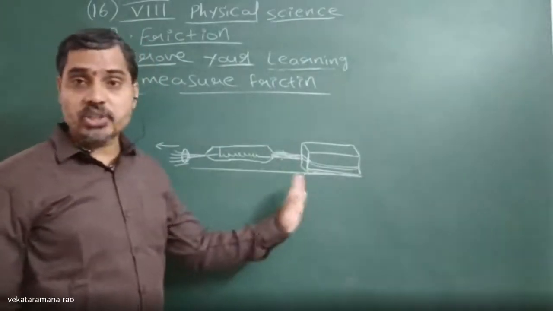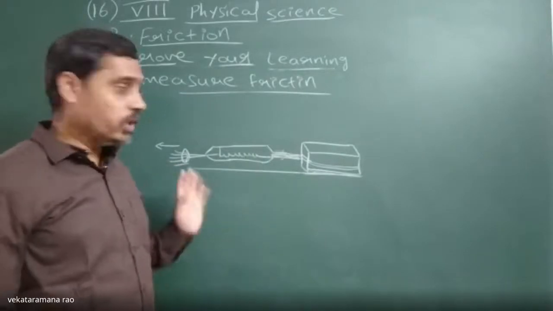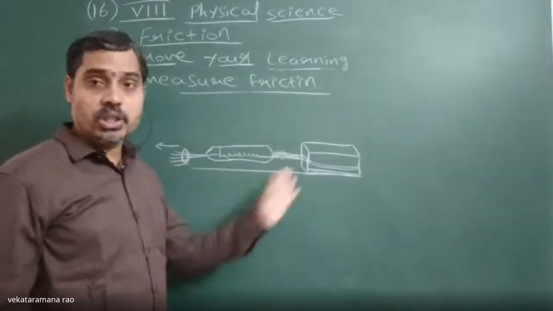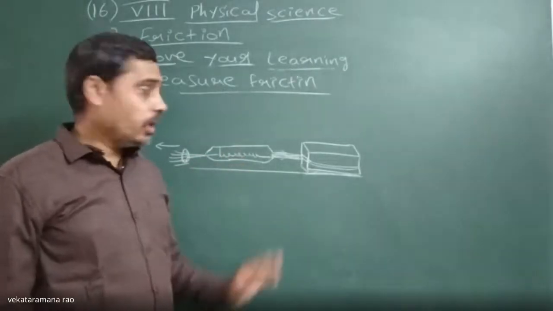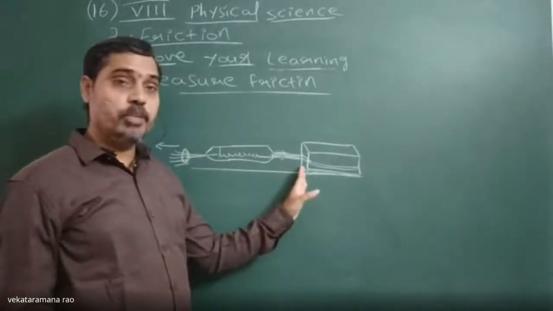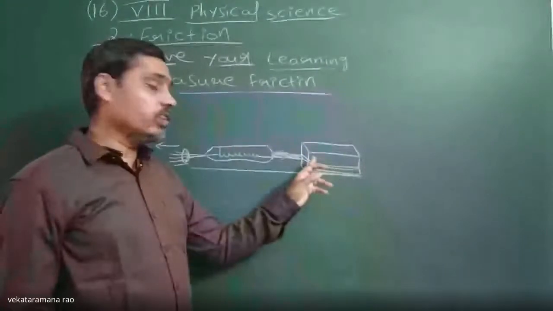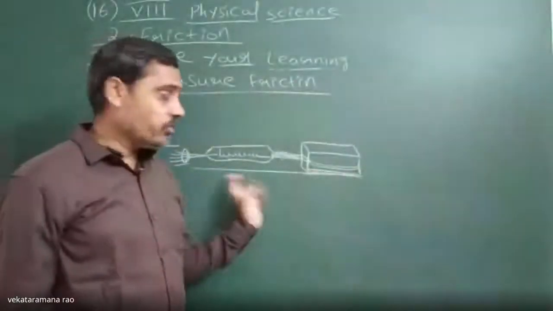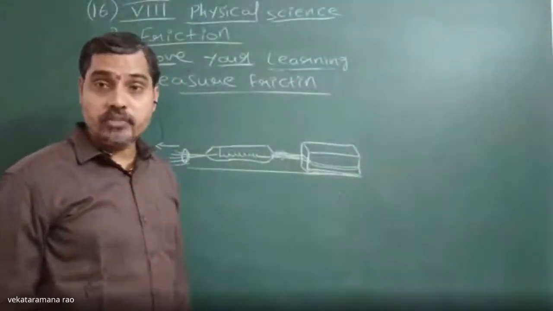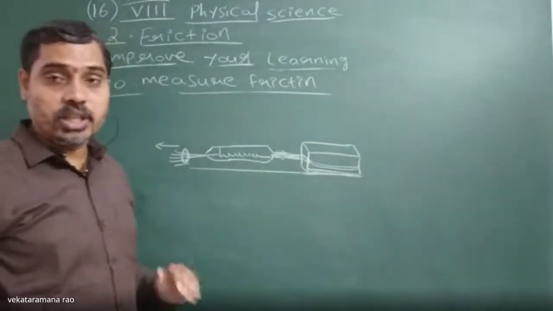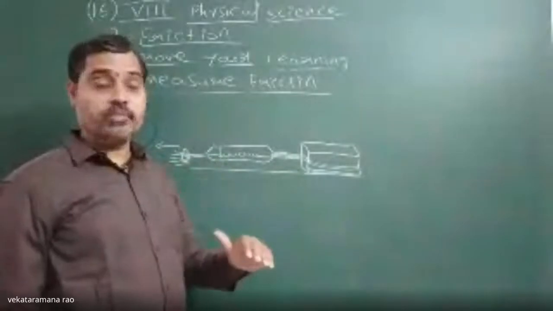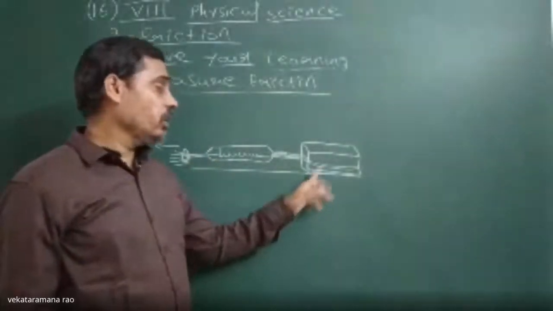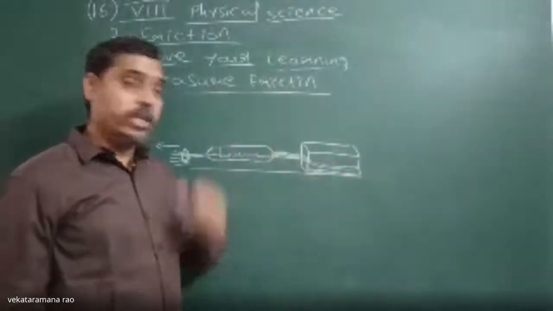Whenever it starts to move, note down the spring balance reading. It gives how much friction is offered between the block and the table surface. That is the limiting force of static friction.